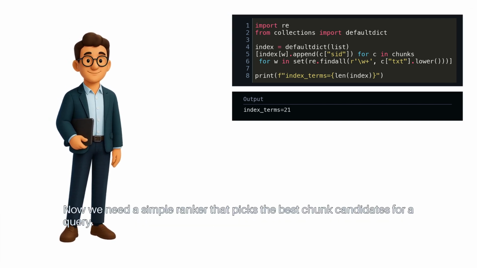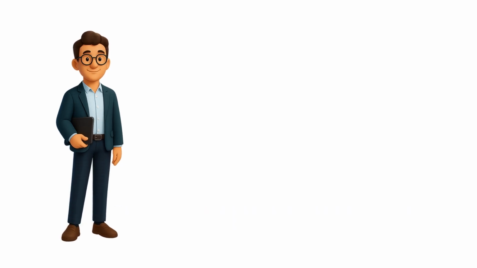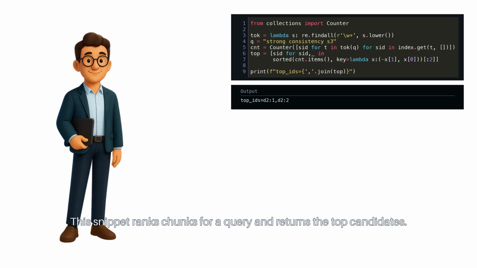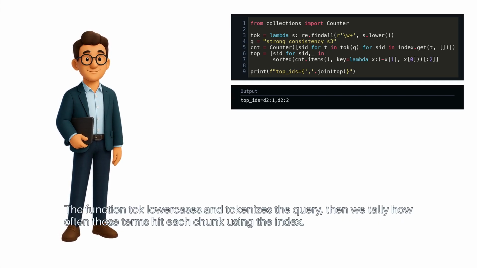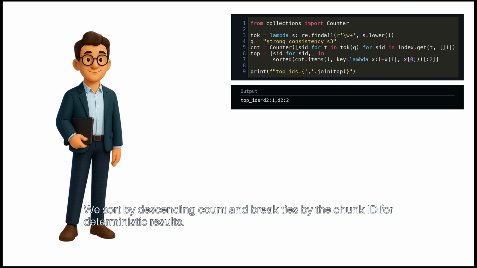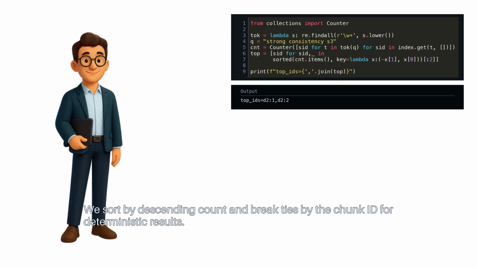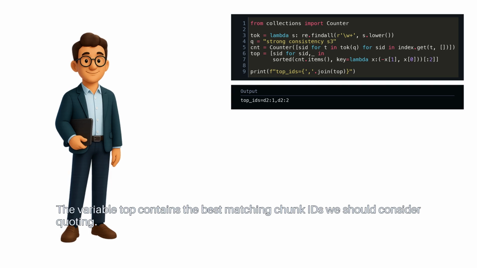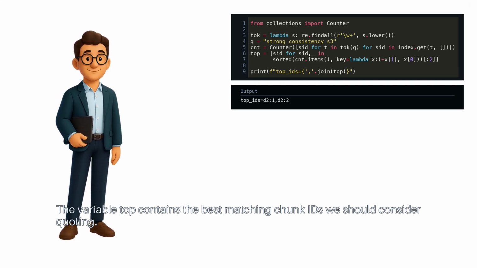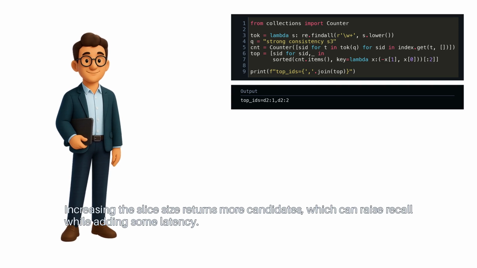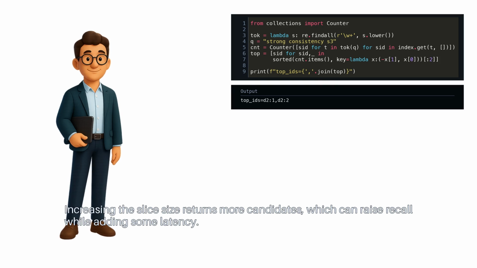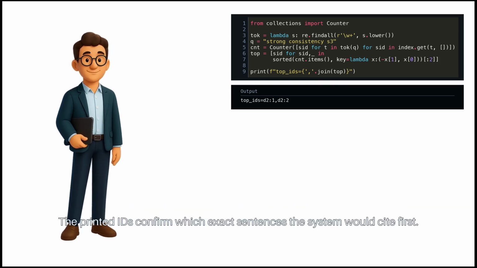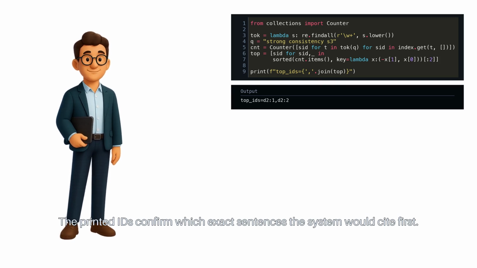Now we need a simple ranker that picks the best chunk candidates for a query. This snippet ranks chunks for a query and returns the top candidates. The function lowercases and tokenizes the query. Then we tally how often those terms hit each chunk using the index. We sort by descending count and break ties by the chunk ID for deterministic results. The variable top contains the best matching chunk IDs we should consider quoting. Increasing the slice size returns more candidates, which can raise recall while adding some latency. The printed IDs confirm which exact sentences the system would cite first.